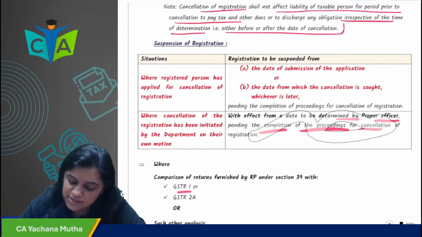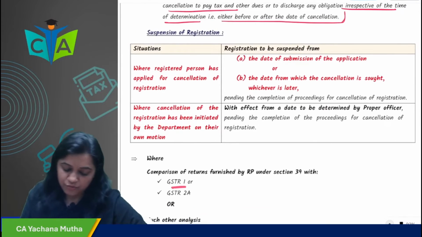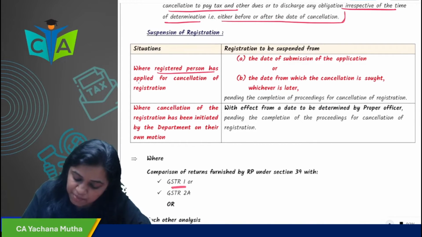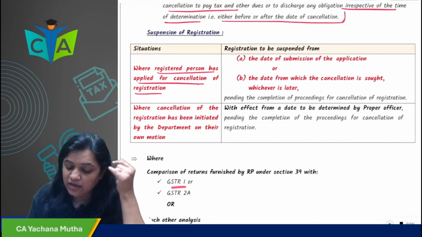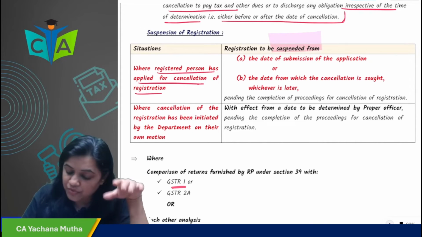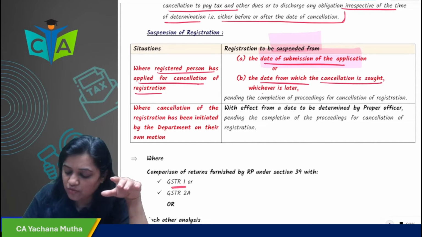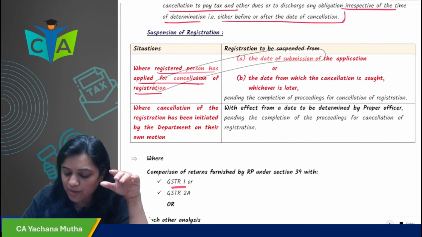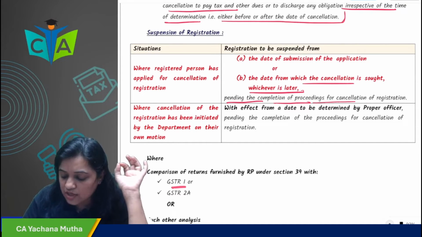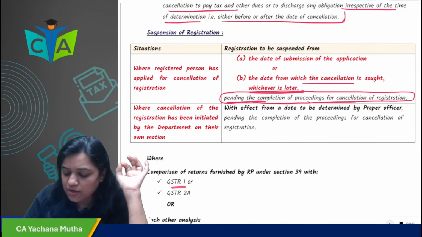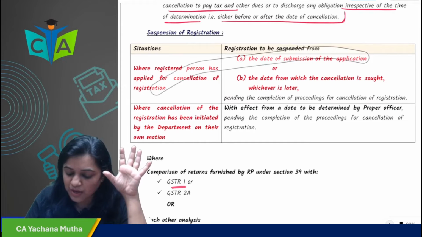Next, suspension of registration. There are 2 situations. When the registered person has applied for cancellation on your own motion, in that case your registration will be suspended from which date? The date of submission of application or the date from which cancellation is sought, whichever is later, pending the completion of proceedings for cancellation of registration.